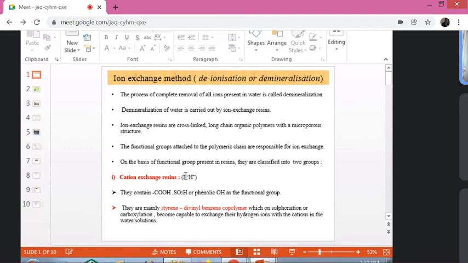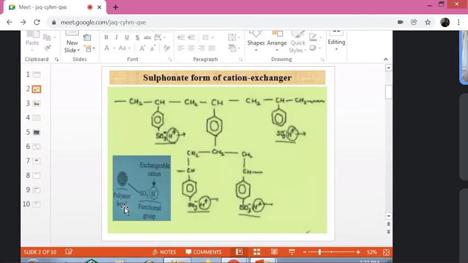We are simply using some codes for better understanding. It does not mean that is the actual structure of the resin bed. For easy understanding, we represent the cation resin bed structure as R minus H plus. That means this is the cation resin bed. R means the polymer and this anion, the total polymer bead, and H plus we represent directly as H plus.